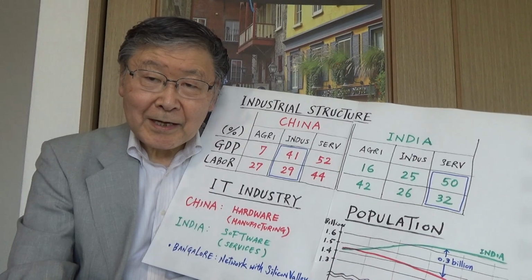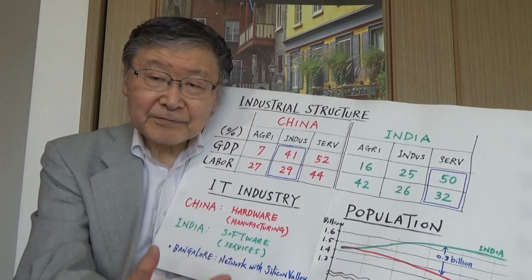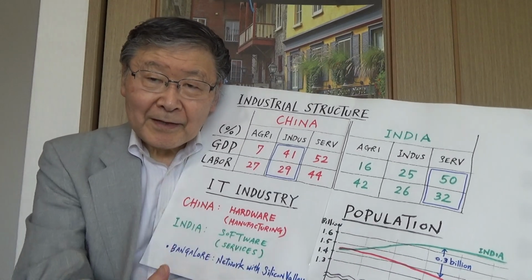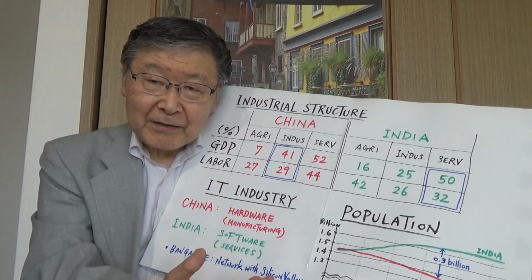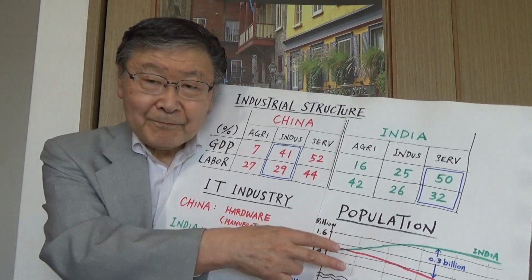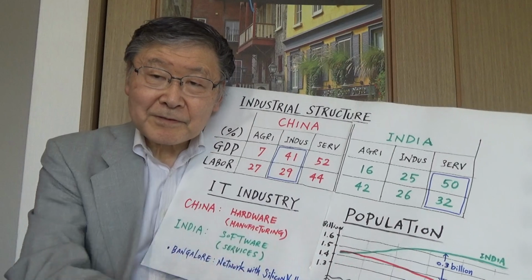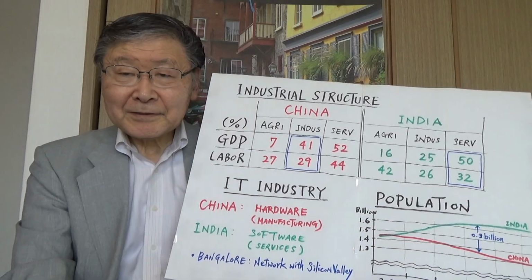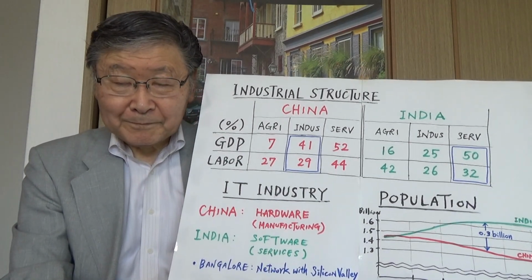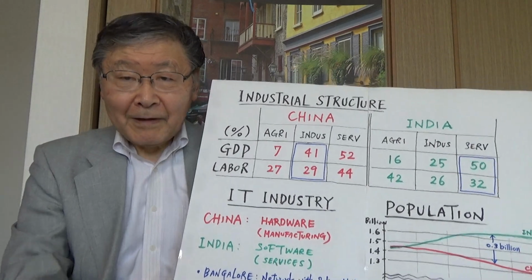So in India, there will be more active labor force working in the economy. So this difference will have a tremendous impact in the long term. Well, we have to really consider all these factors to make a prediction regarding the Indian economy and Chinese economy.